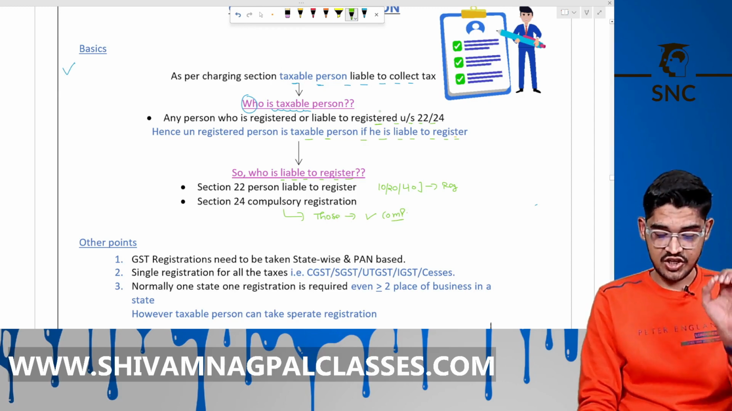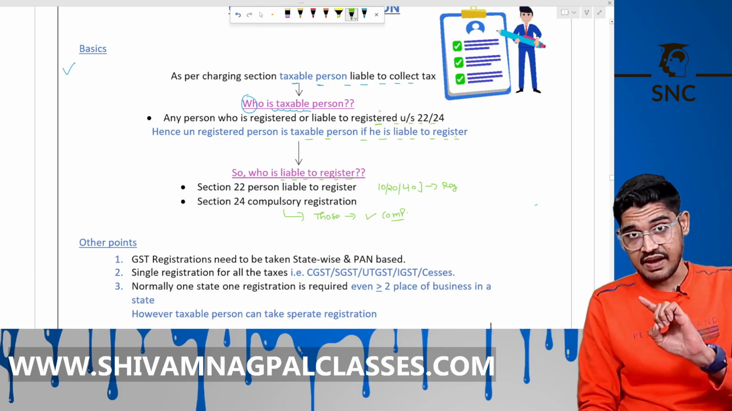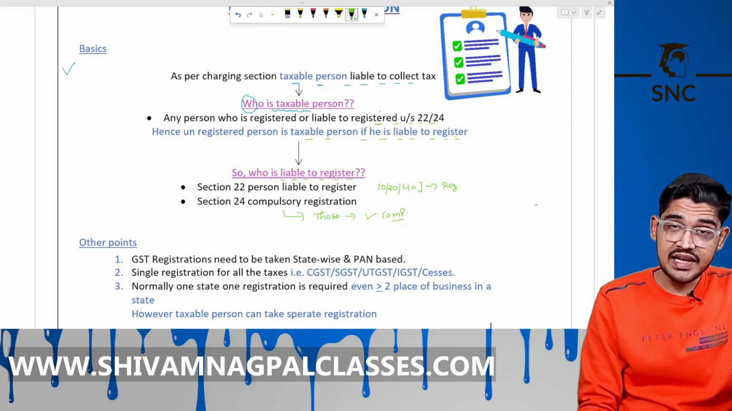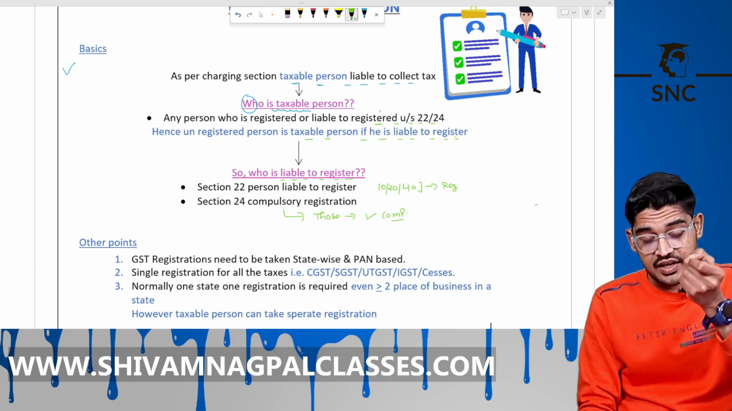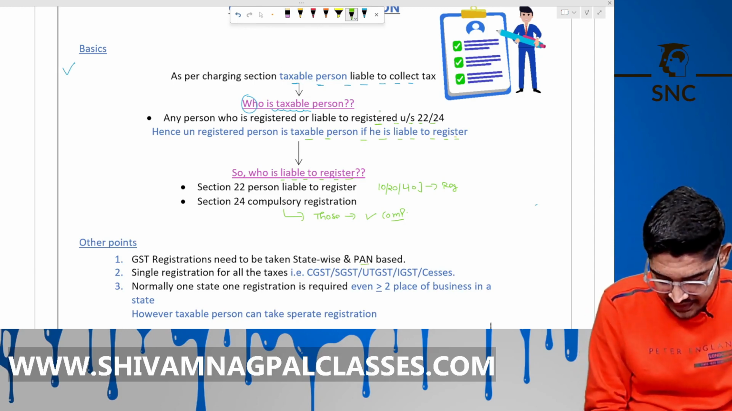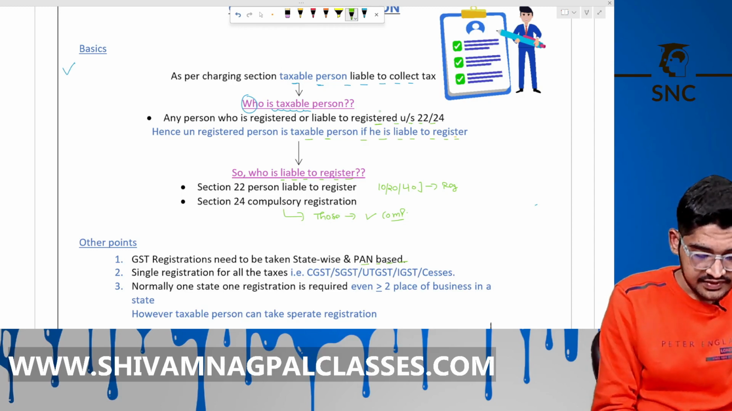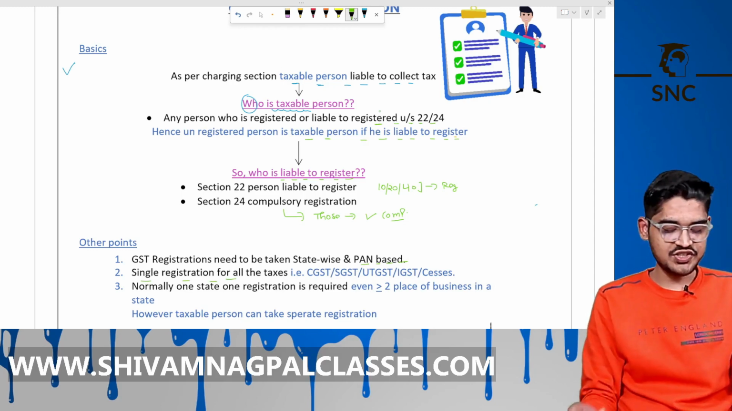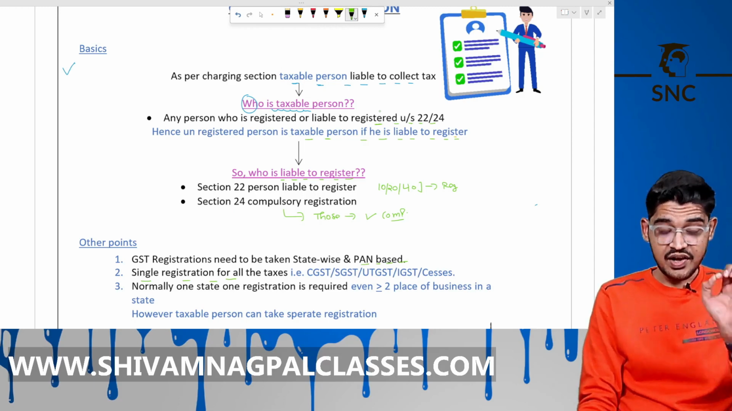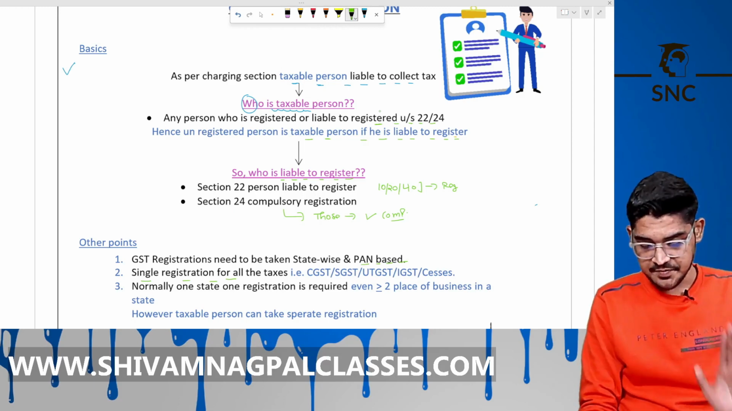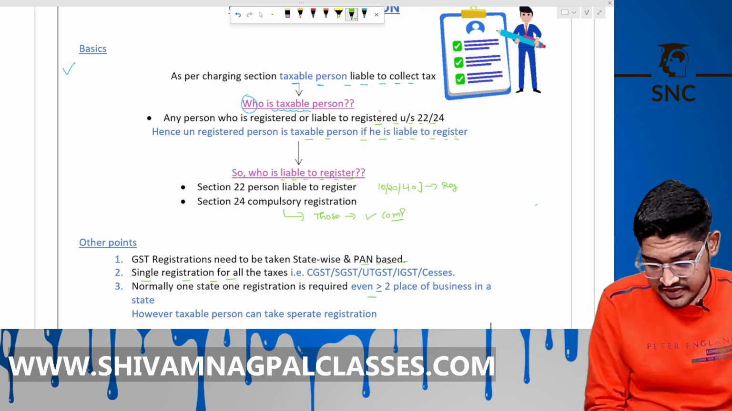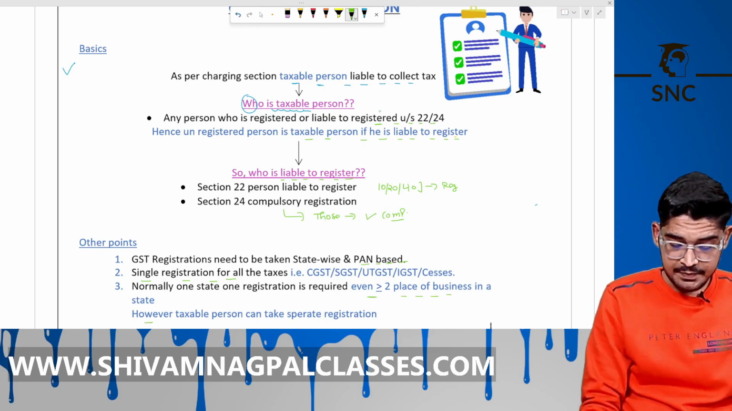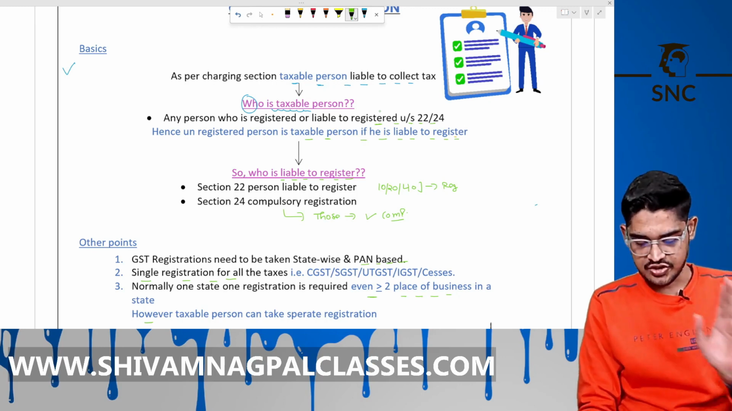In GST, registration needs to be taken state-wise. If you are selling goods in Haryana, in Punjab, in Delhi, then you have to take registration in all the 3 states under the same PAN. There is a single registration for all the taxes, CGST, SGST, IGST and UTGST. Normally one state, one registration is required, even with more than 2 places of business in a state. However, a taxable person can take separate registration.